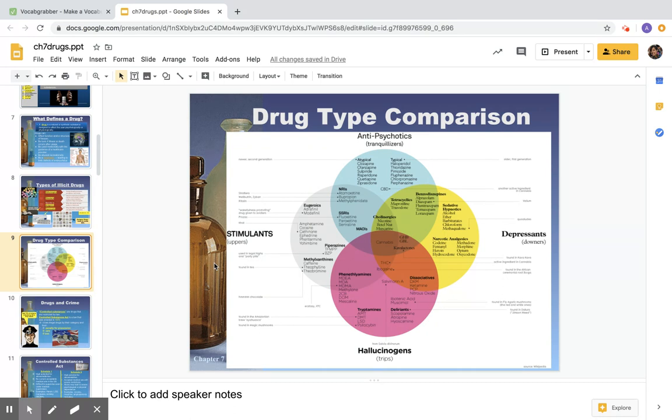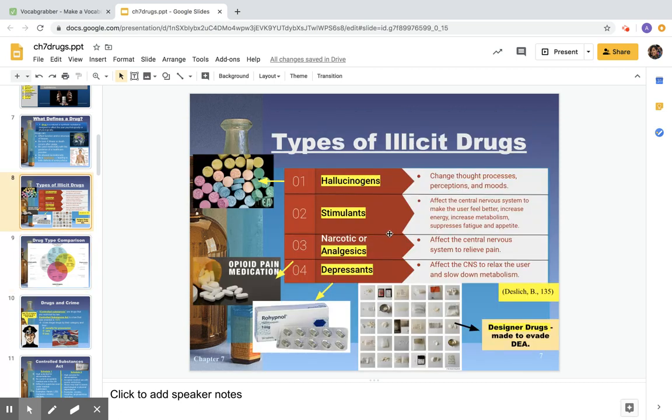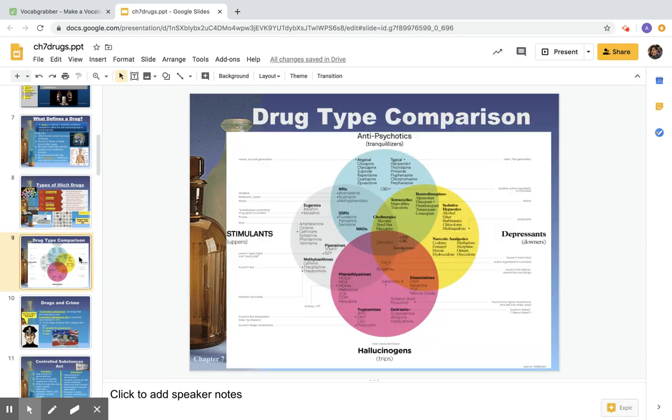This is a different type of drug type comparison. This one is a little bit more inclusive of all the different drugs I kind of left out. We see stimulants are still here. The street name for a stimulant is oftentimes an upper. Referring back to that initial graphic organizer, we see that it affects the central nervous system to make the person feel better and increase energy. That is why we often refer to them as uppers, because it makes that person feel kind of a happy high. Antipsychotics or tranquilizers is not on the original one. I actually have the antipsychotics and the tranquilizers kind of looped more in this area here, so I didn't include it on there.